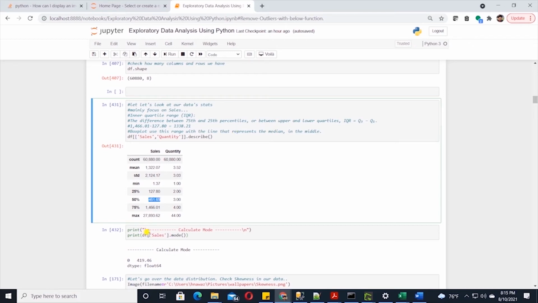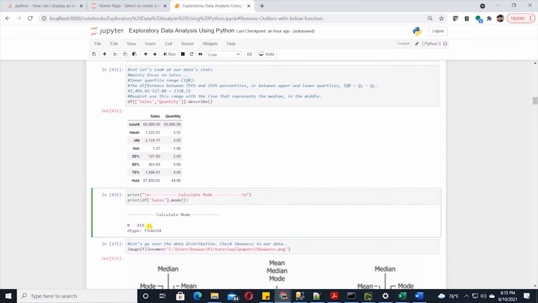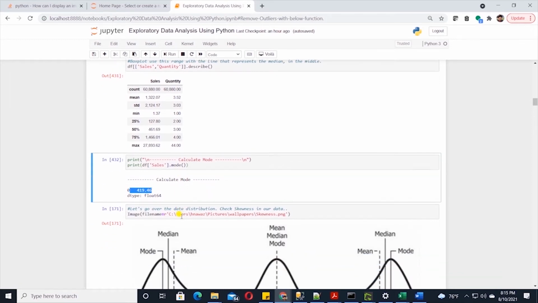If we want to know the mode of our sales column, we can obtain it by calling the mode method on sales. This will print out the mode of our variable. So these are some basic stats about our data. These will come in handy when we are detecting or removing the outliers in our dataset.